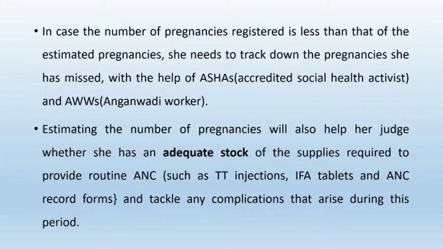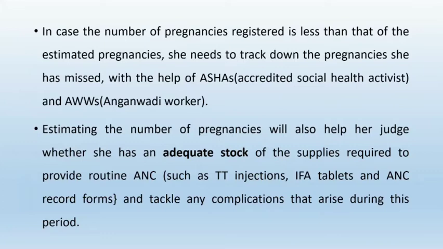In case the number of pregnancies registered is less than the estimated number, she needs to track down the pregnancies she has missed with the help of ASHA workers. ASHA's full form is Accredited Social Health Activist, and also AWWs, that is Anganwadi workers.